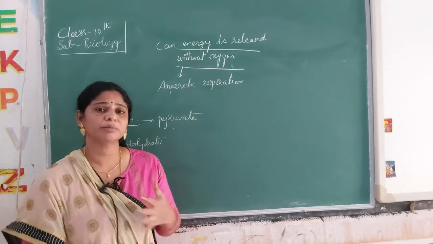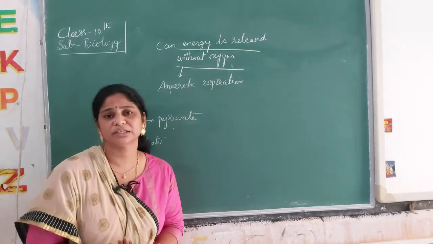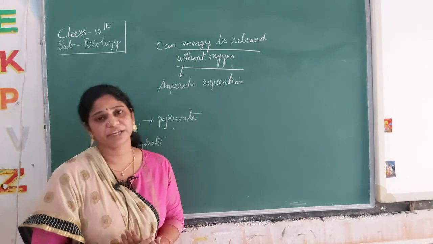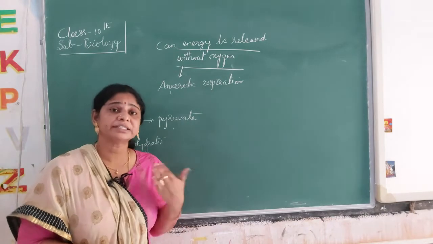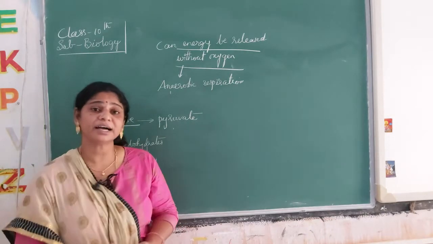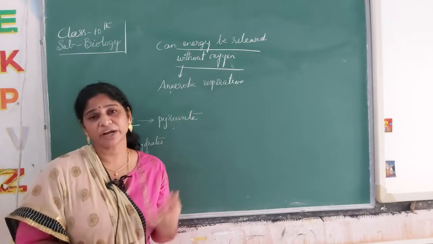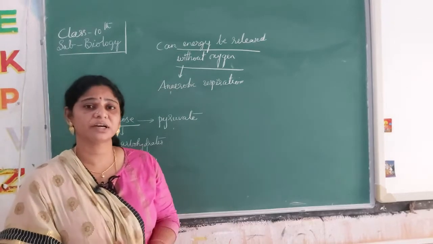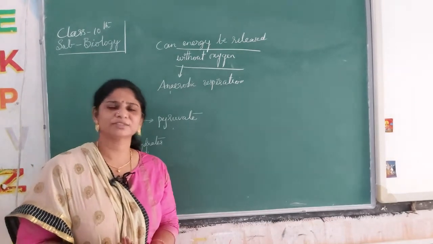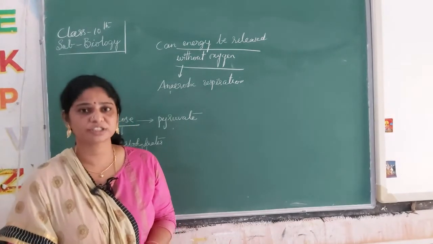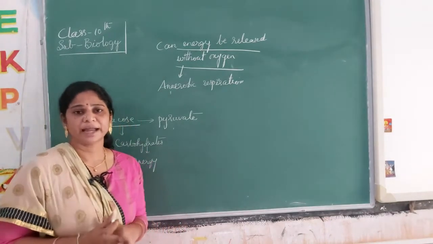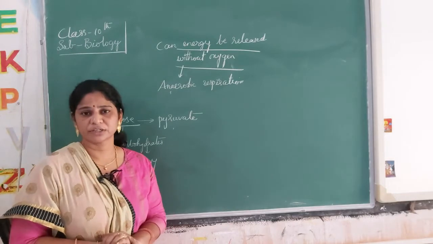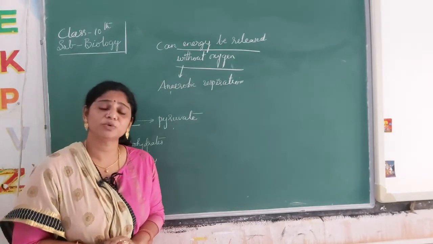If we take protein food like meat or egg, we get proteins, which build the body. If we eat carbohydrates like rice, potato, and milk, which contains lactose, we get energy.